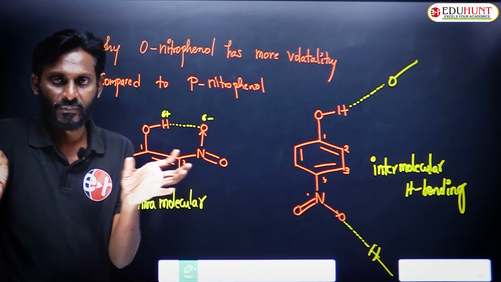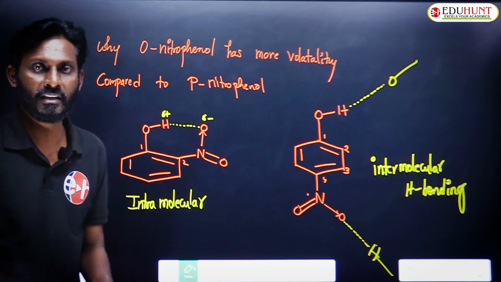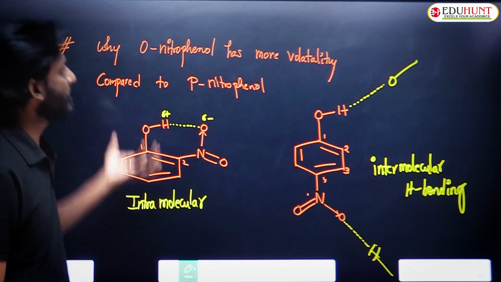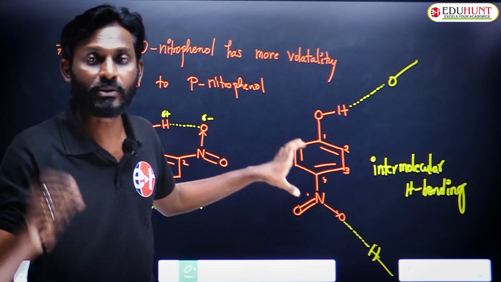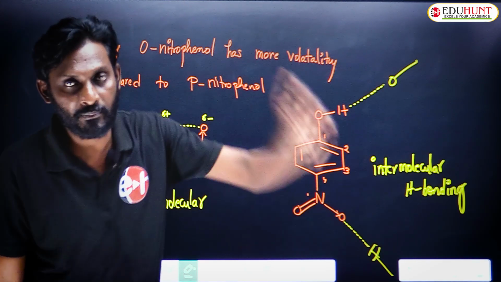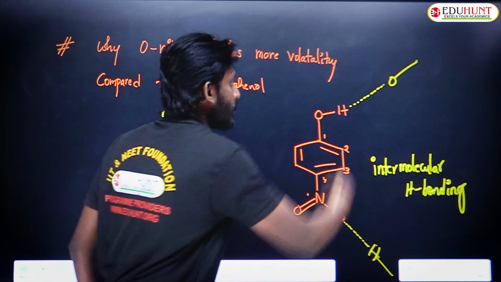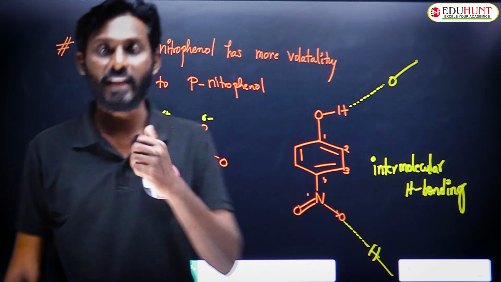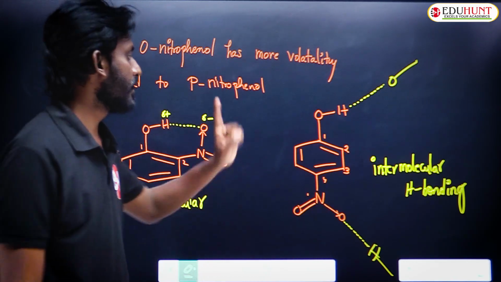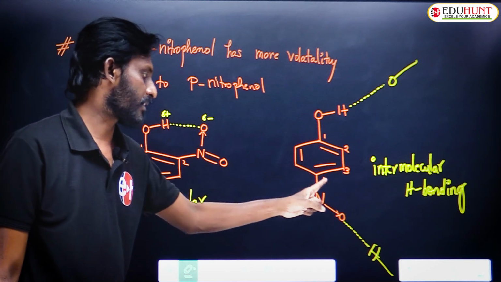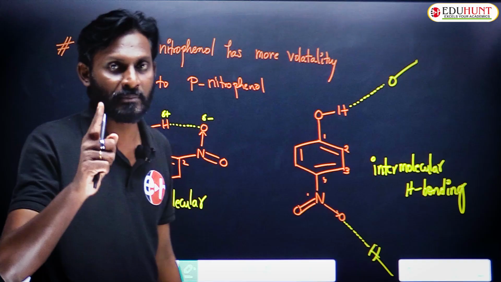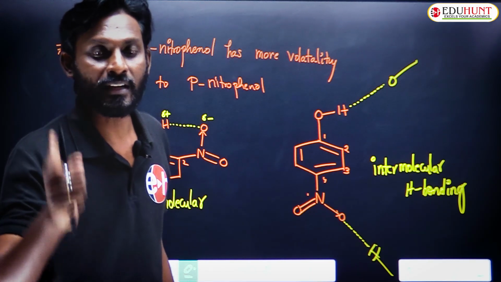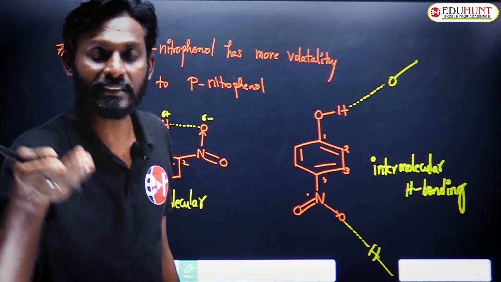They are separated. So if you supply some energy, easily one molecule gets into vapor phase, but here to vaporize this molecule or to get this molecule into the vapor phase, you need to break these hydrogen bonds. So that's why the boiling point of this para isomer is more than this ortho isomer. So I hope you remember, more is the boiling point, less is the volatility.